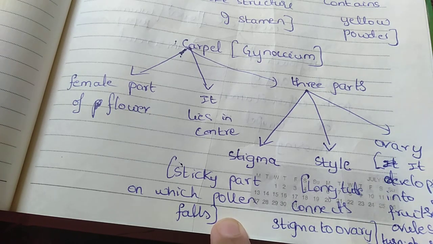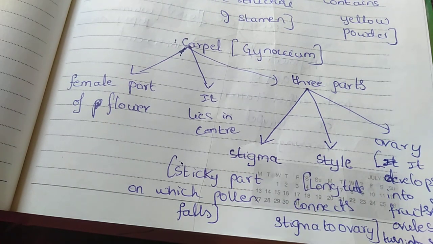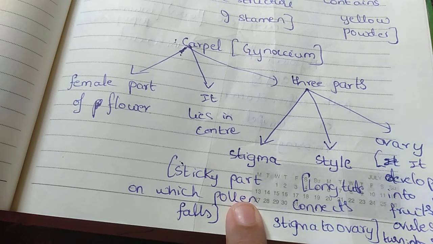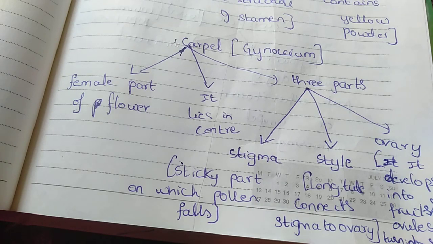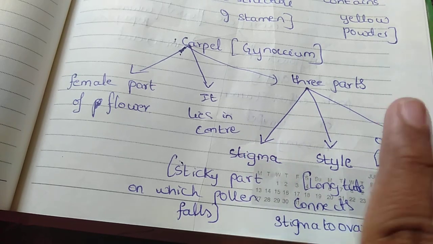The main reason they come and sit on the rose is this pollen. Pollen is a very sweet substance. In the rose petals, in between, at the center point, you can see that it is totally covered with yellow powder. That is what we call an anther. That is what I explained to you in the stamen. But the sticky point, the main point, we call a stigma.